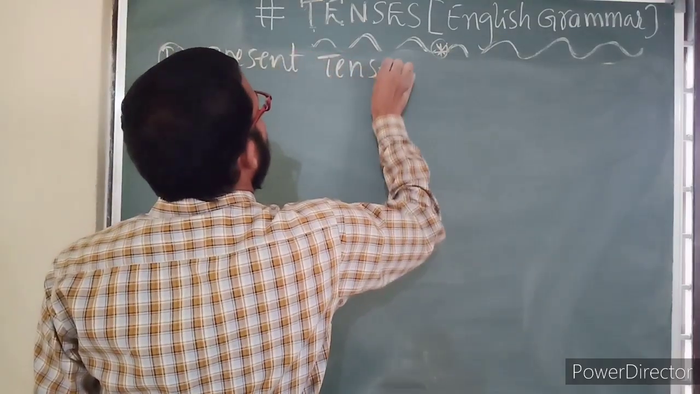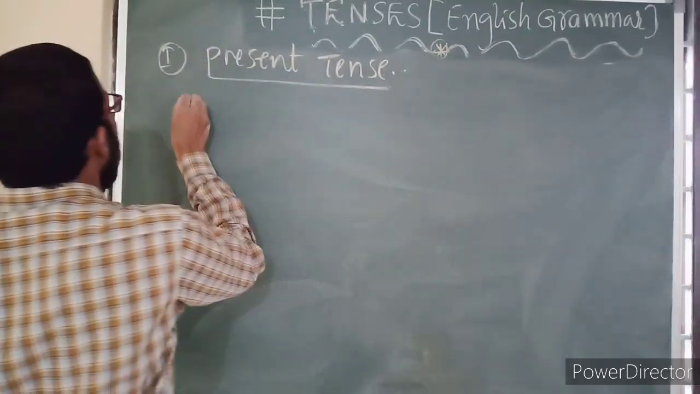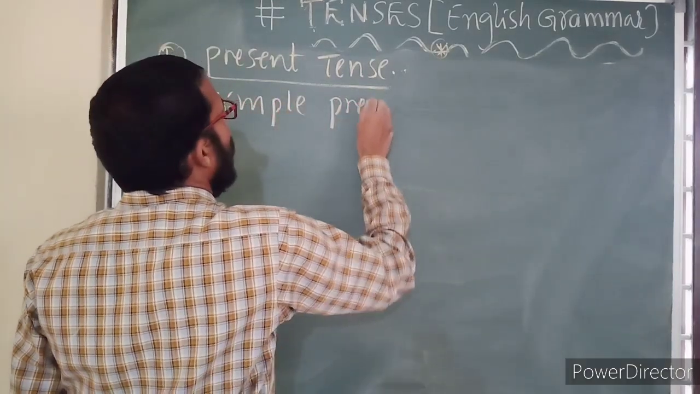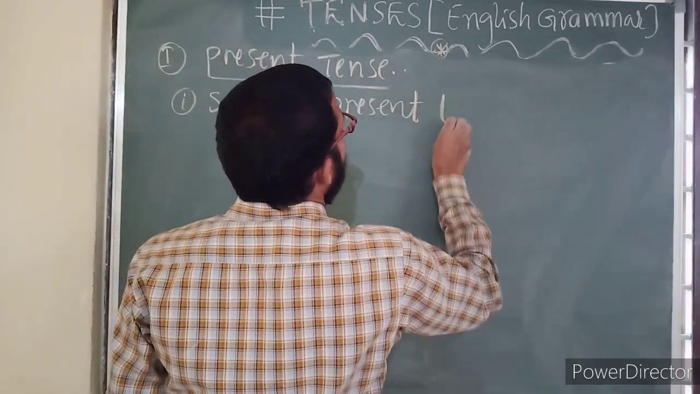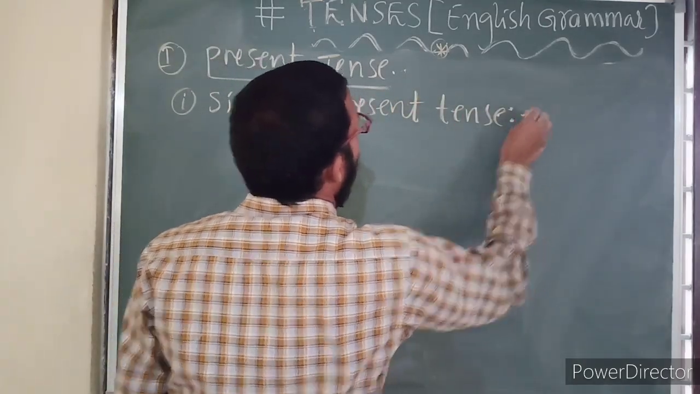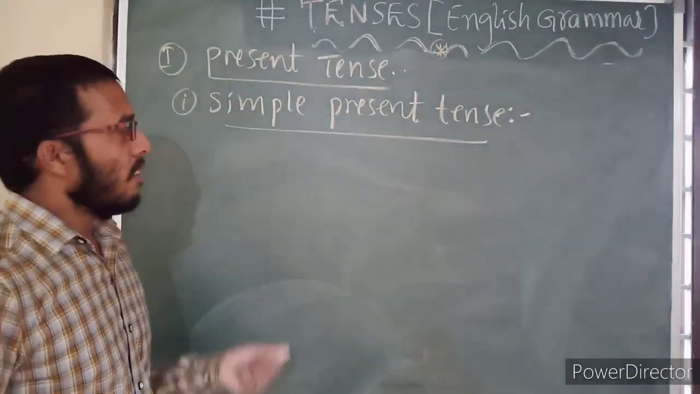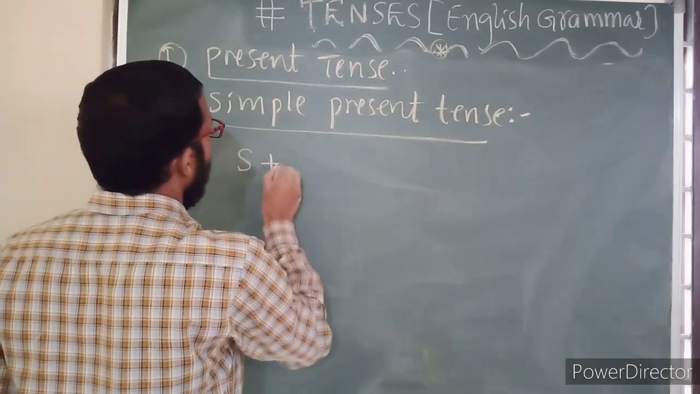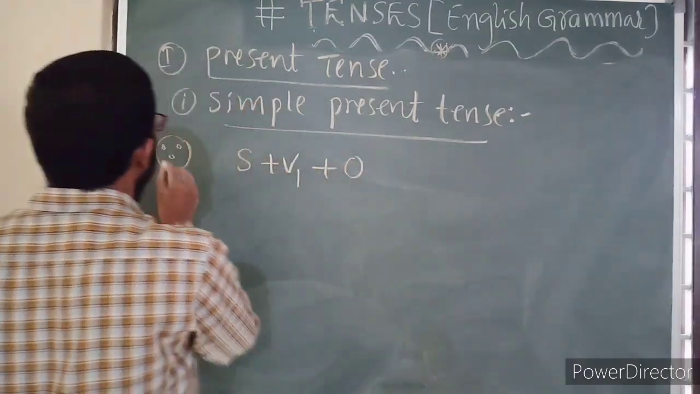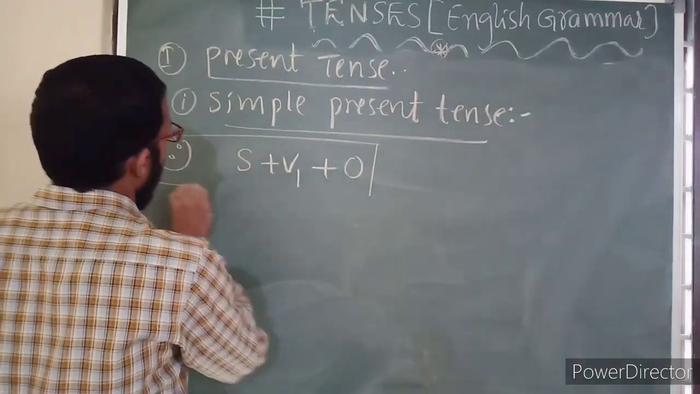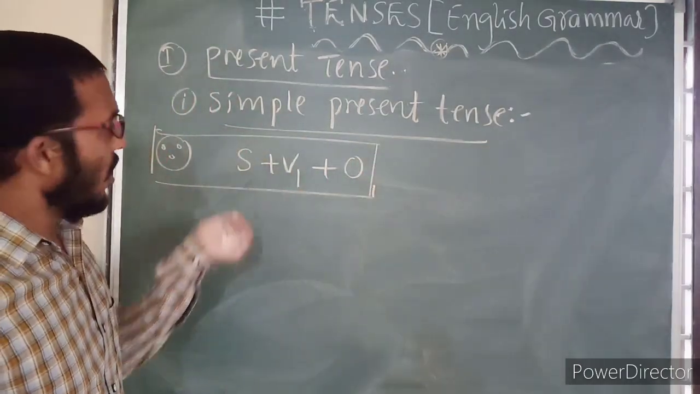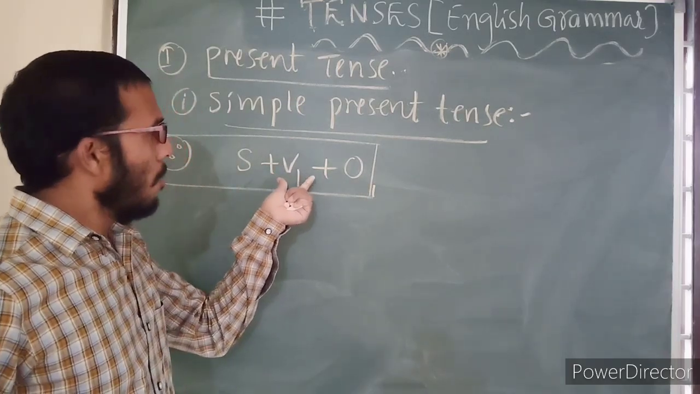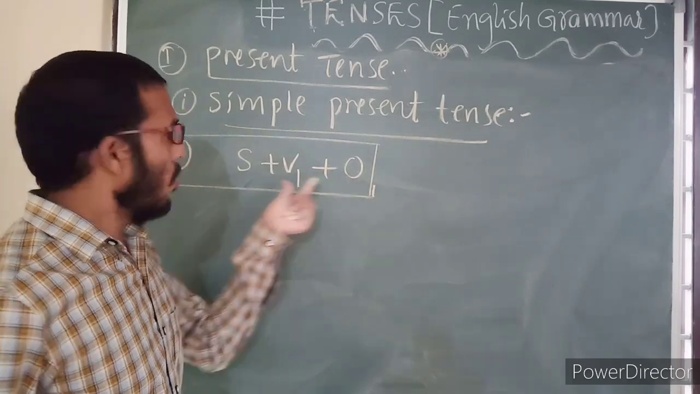First one, present tense. In this first state, that is simple present tense. What is simple present tense? First of all, we have to write its structure: subject plus V1 plus object. Subject means the doer of an action. V1 is the verb base form, also known as the present form, plus object. So this is the structure.